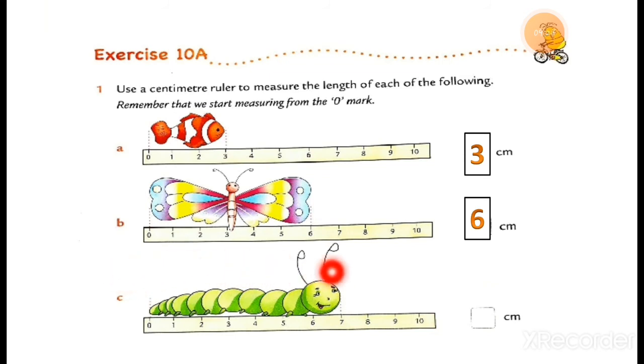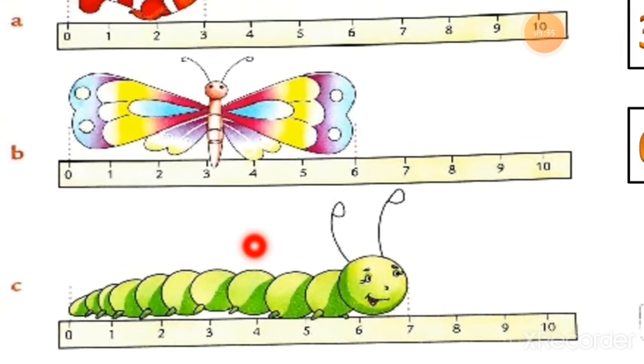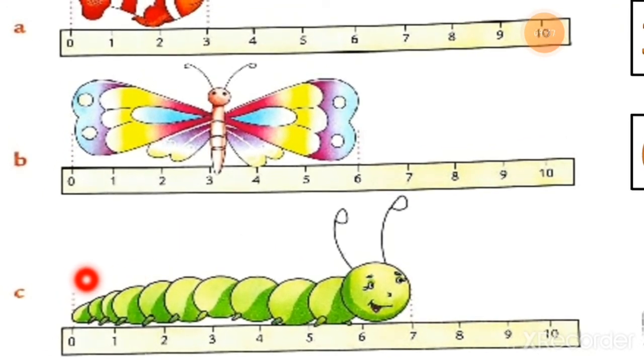Now question C is an insect. This is a caterpillar. Let's start measuring the length of this caterpillar from 0. How long is the caterpillar? You can see the dotted line ends at 7. So the caterpillar is 7 centimeters long. We write down 7 here.